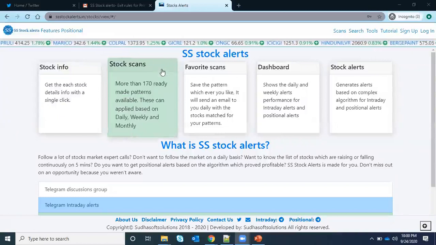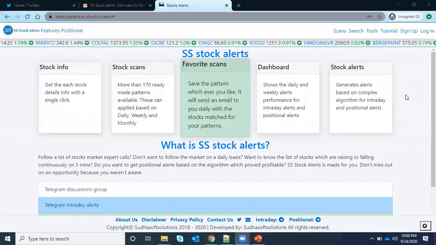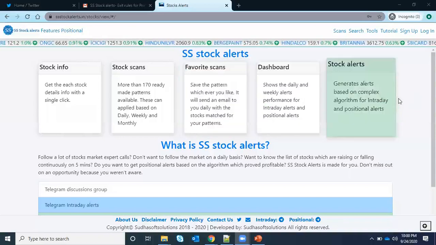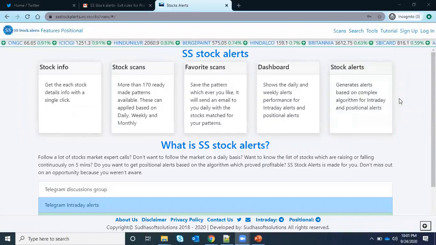Guys, if you can mute yourself so that it will not disturb others. Thanks to Dimesh Bhai for giving me this opportunity to show my site to all of you. I will give you a short introduction about the site, what features are available and how to use them. Based on your needs and requirements, you can use whichever feature you want. In the end, you can suggest a new feature or any new scans, which we'll talk about last.